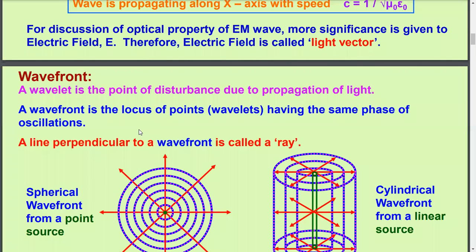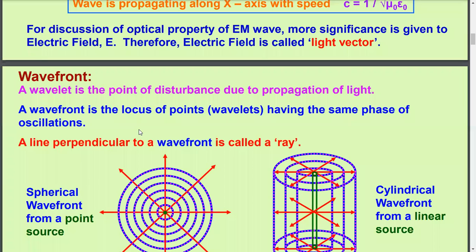And this wavelet is a secondary source of light. It acts as a secondary source of light. From the disturbing point, if some observer observes this, the observer will visualize that light is coming from that disturbing point, as if basic source of light is there at that disturbing point.